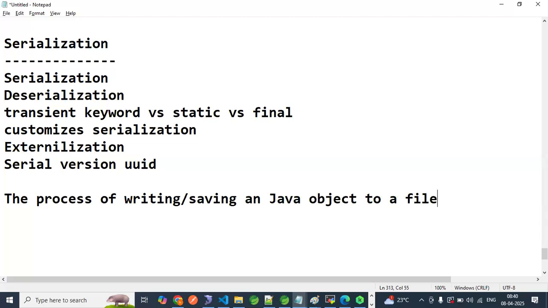Serialization. We are learning Java, right? Now try to observe. It's called serialization.